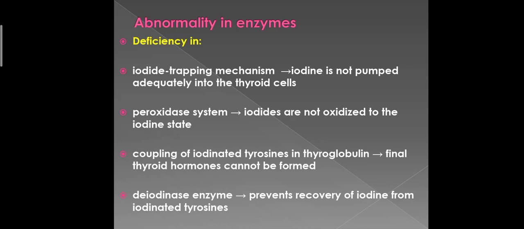There could be a deficiency in coupling of iodinated tyrosines in the thyroglobulin molecule, so the final thyroid hormones cannot be formed. There could be a deficiency of deiodinase enzyme, which prevents the recovery of iodine from the iodinated tyrosine, or we can say that it prevents the recycling of the iodine. As we know, deiodinase enzyme causes recycling of iodine from iodinated tyrosines. So if this enzyme is lacking, then it leads to iodine deficiency.